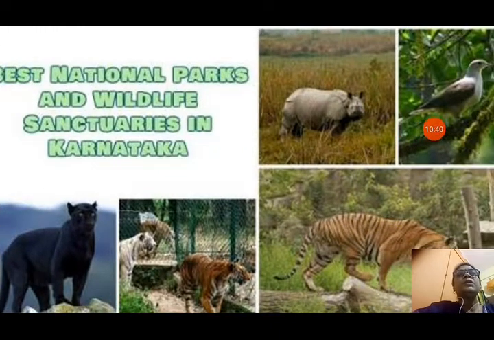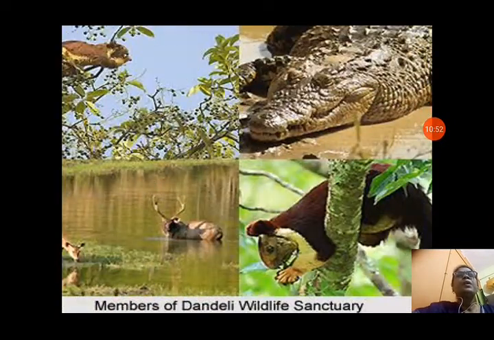So, among the best national parks and wildlife sanctuaries in Karnataka, Dandeli is also coming. You can see the rhino, birds, tigers, and many different types of bears and animals in this sanctuary. You can see this also. Many different types of animals are also present in that.